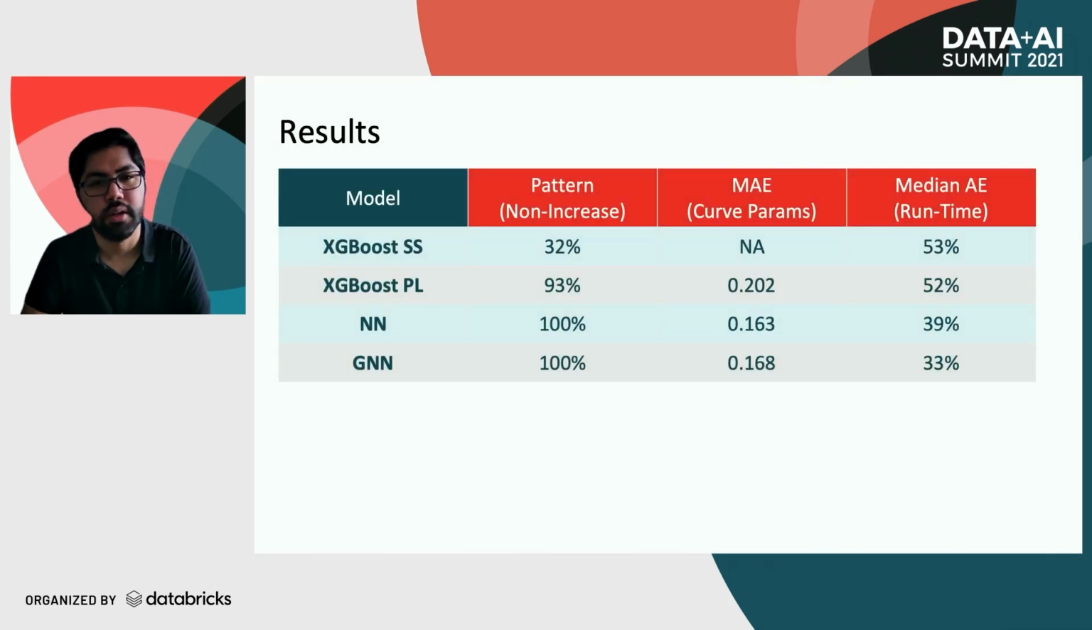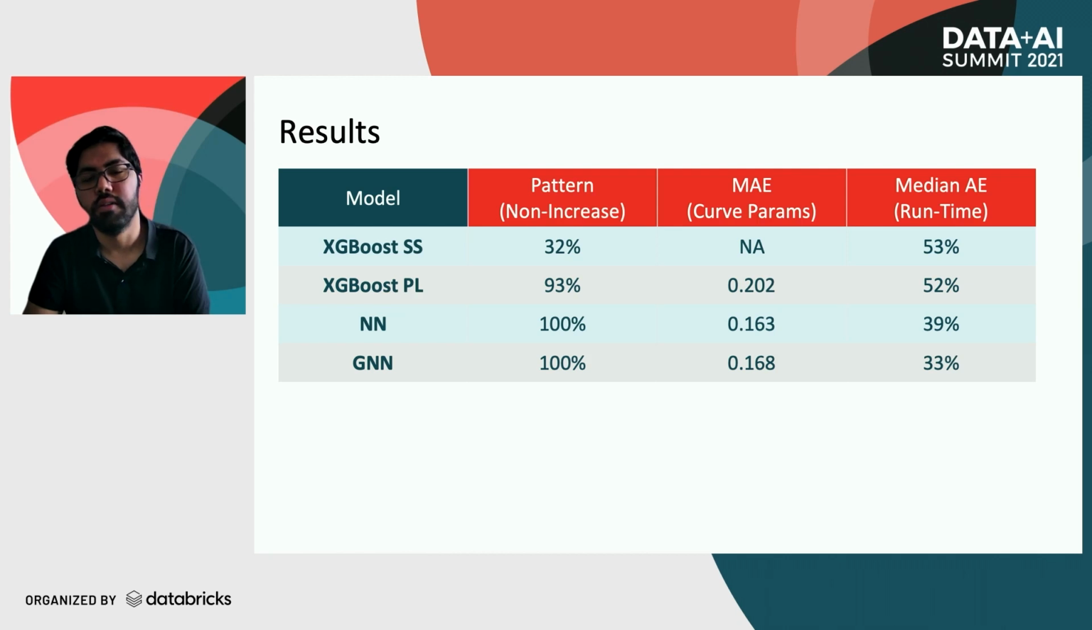Given that constraint, we tried a couple of different modeling techniques: XGBoost, feed-forward neural networks, and graph neural networks. And we evaluate each model by 3 criteria. First, whether the predictive curve maintains a monotonically non-increasing pattern. Second, the mean absolute error for the curve parameters. Third, the median absolute error for job runtime.